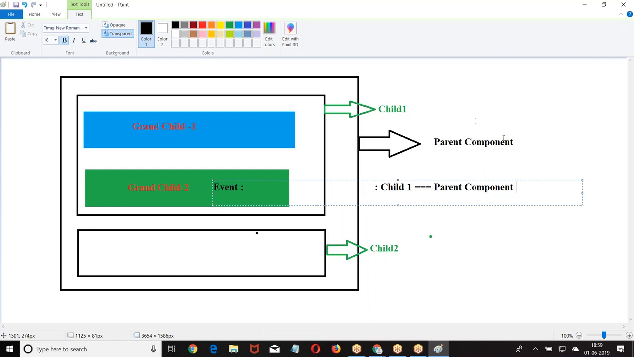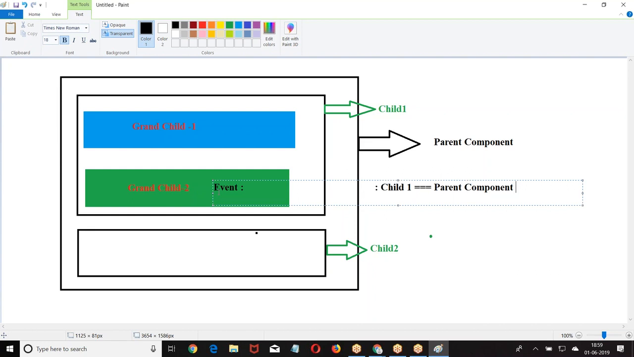If an event occurs on grandchild 2, it can be handled by child 1, and it can be handled by the parent. Grandchild 1 cannot handle it. Only the parent, child 1 and the parent component can handle it. Siblings cannot handle it. Who are siblings? Child 1 and grandchild 2. Siblings cannot handle it. Only parents can handle it. Are you getting my point?